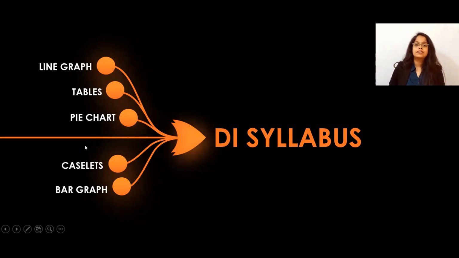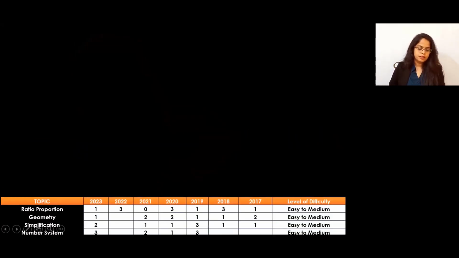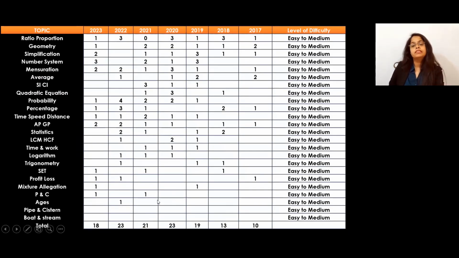Then we will go for the next important part, the most important part, that is the analysis of the previous papers. So we have analyzed 2017, 18, 19, 20, 21, 22, 23. That means the last 7 papers. In this analysis, let me show you first. You will get to know the topics with the number of questions. I have taken the topics, and from those topics, you will get to know how many questions were asked in the last 7 years. You can see the level of difficulty for all the topics was easy to medium only, and most of the time it was easier only.